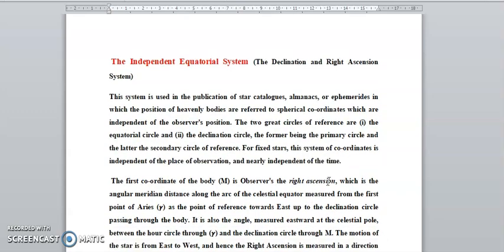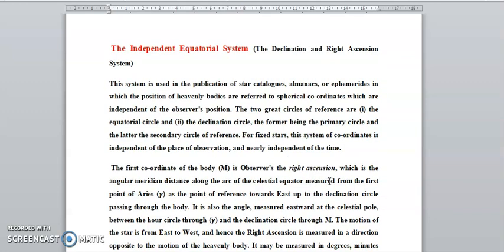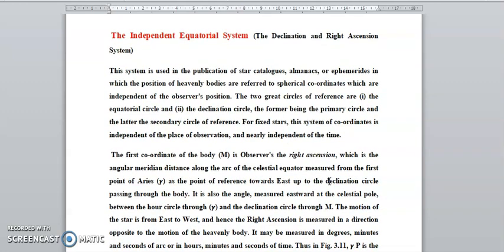The first coordinate of body M is the right ascension, the angular distance of the body from the equatorial first point, R alpha, the point of the vernal equinox. It is measured along the declination circle passing through the body, and the angle is eastward, the circle being the declination circle through M. The motion is from east to west.